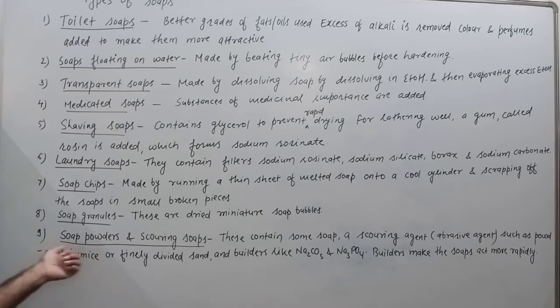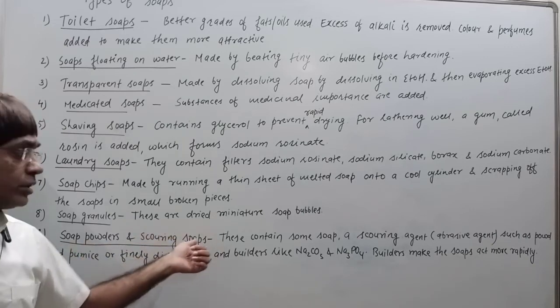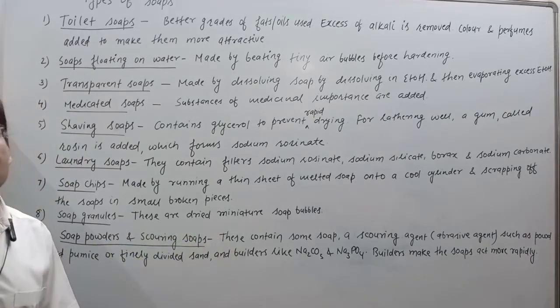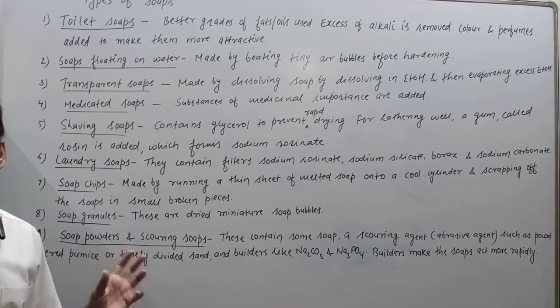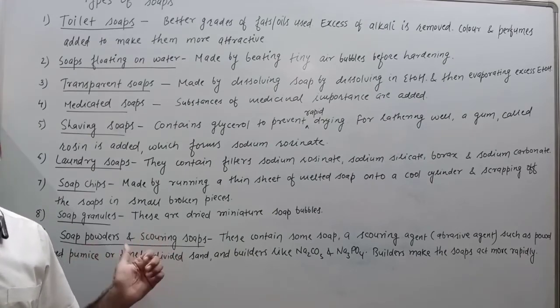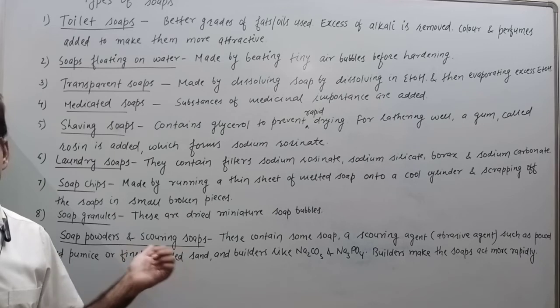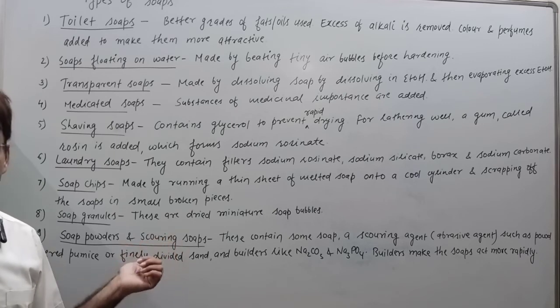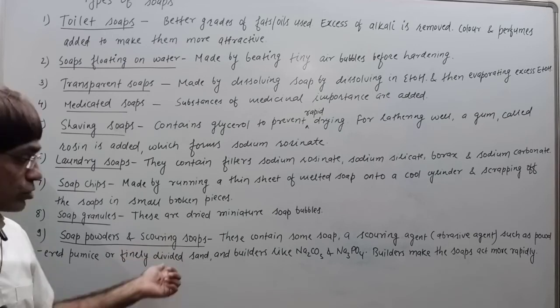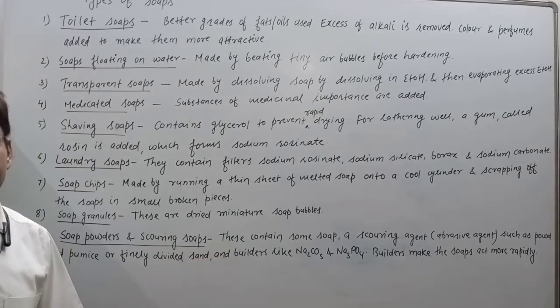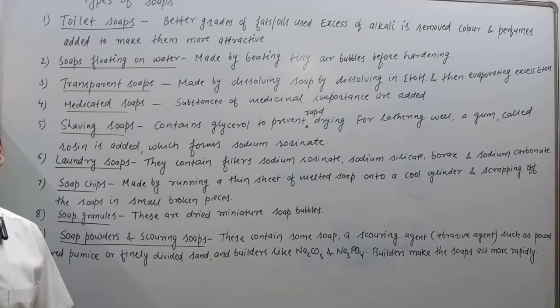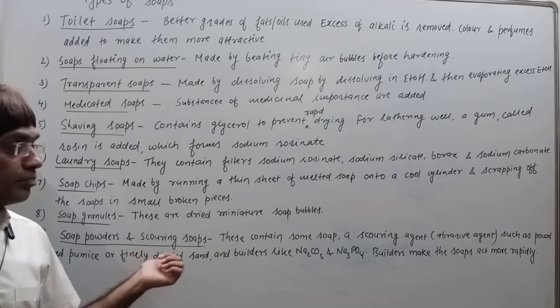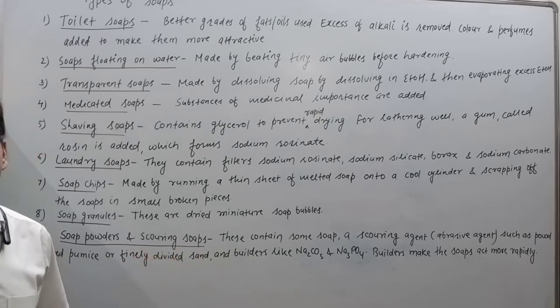Fine. So soap powders and scouring soaps contain a small amount of soap, then a scouring agent, which is an abrasive. Examples of scouring agents are powdered pumice or finely divided sand. They also contain builders like Na2CO3 and Na3PO4. Presence of builders in the soap makes the action of soap more rapid.